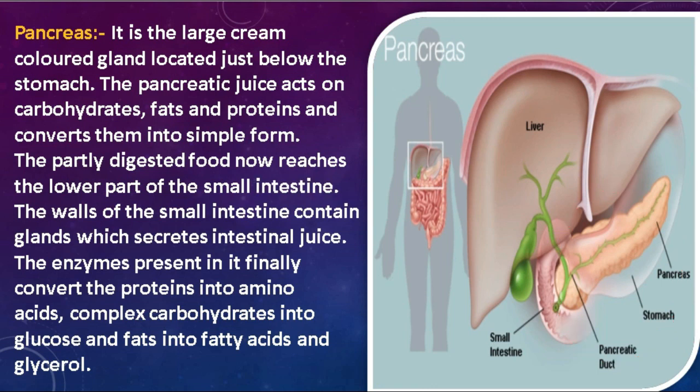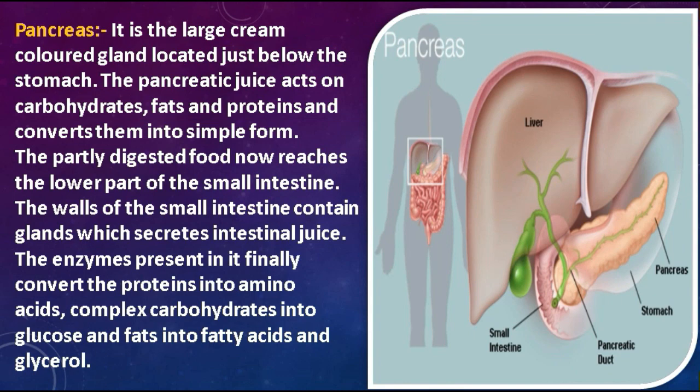Then the partly digested food ultimately reaches the lower part of the small intestine. Here in the lower part of the small intestine, the walls of the small intestine secrete some kinds of enzymes, and these enzymes convert proteins into amino acids, complex carbohydrates into glucose, and fats into fatty acids and glycerol.